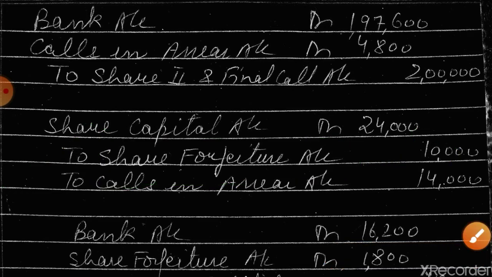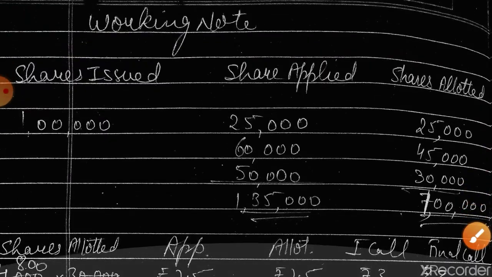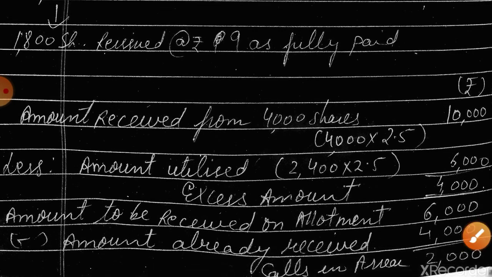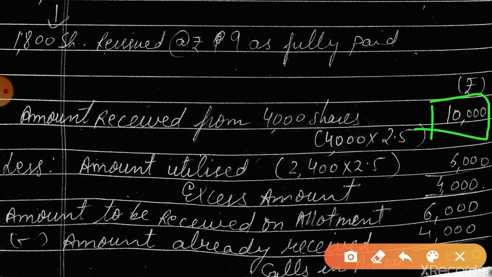Here it is, 10,000 amount received. We have only received one amount from such shareholder, this amount. After that, that shareholder has not paid a single amount. So initially what he paid was the amount received by the company. So what is the amount of share forfeiture? The amount received from such shareholders, and the amount is 10,000. After this 10,000, he has not paid a single penny to the company, isn't it?